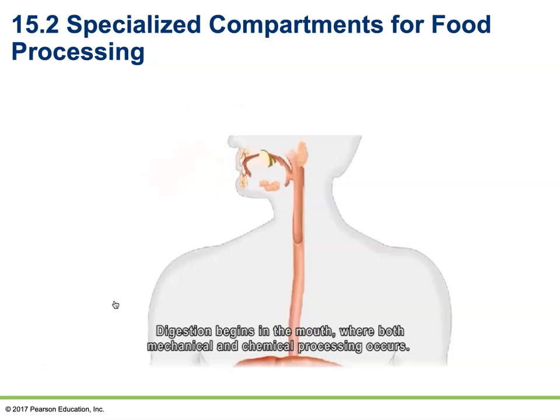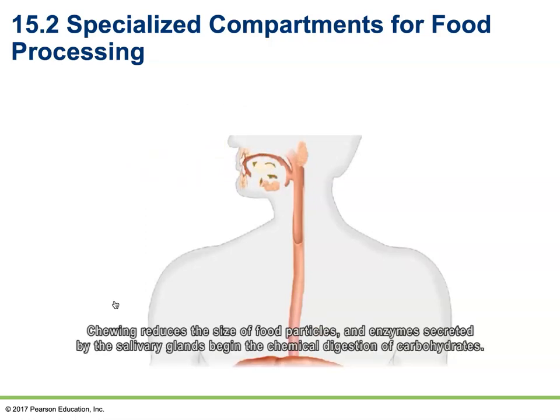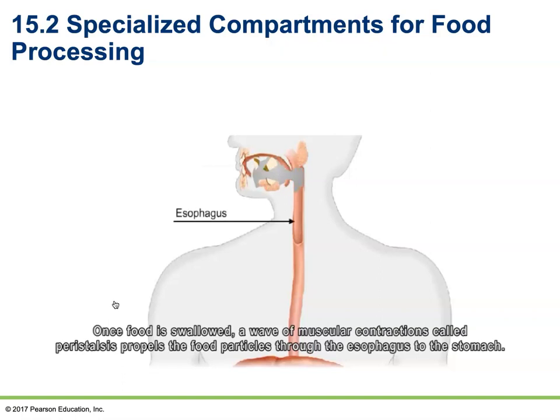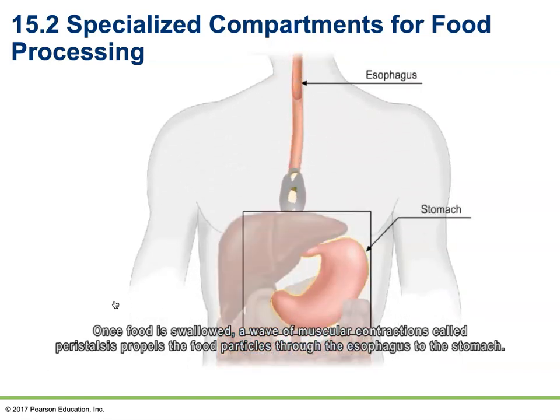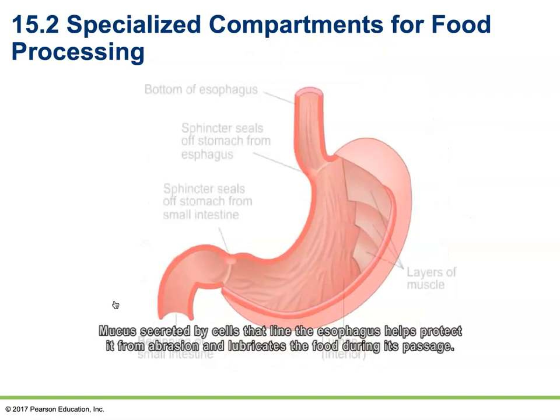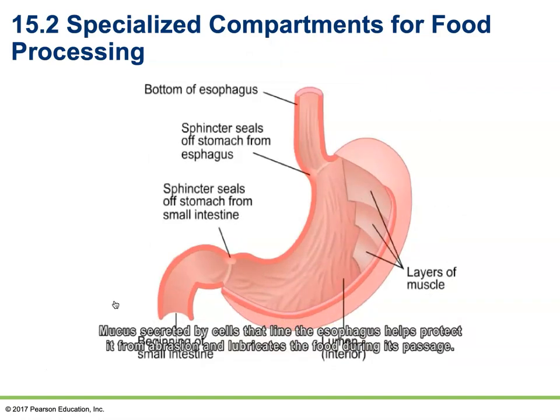Digestion begins in the mouth, where both mechanical and chemical processing occurs. Chewing reduces the size of food particles, and enzymes secreted by the salivary glands begin the chemical digestion of carbohydrates. Once food is swallowed, a wave of muscular contractions called peristalsis propels the food particles through the esophagus to the stomach. Mucus secreted by cells that line the esophagus helps protect it from abrasion and lubricates the food during its